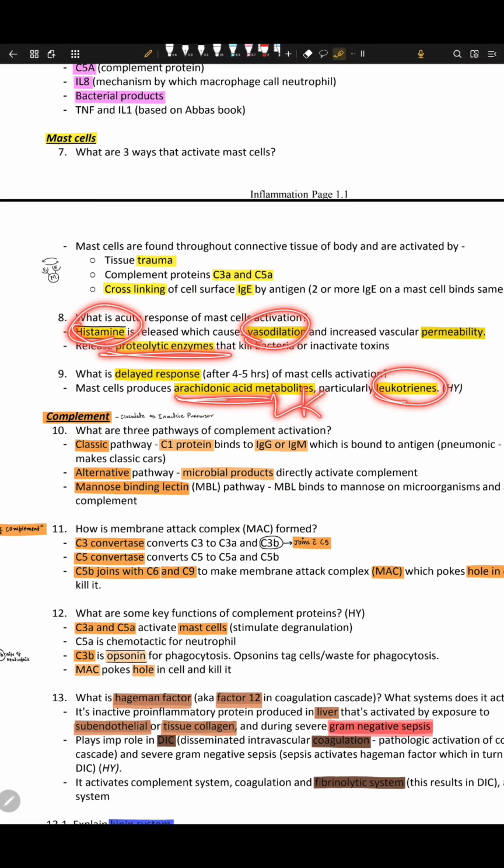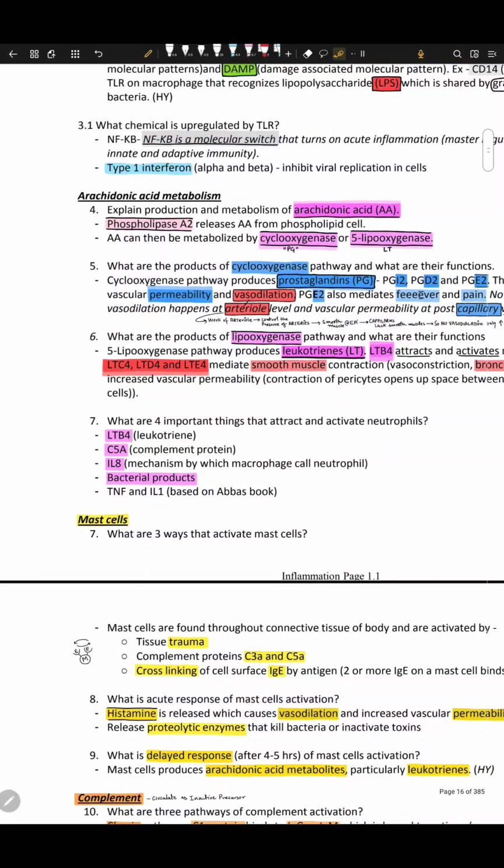Where do leukotrienes come from? We know this by lipoxygenase. L stands for lipoxygenase, L stands for leukotrienes.